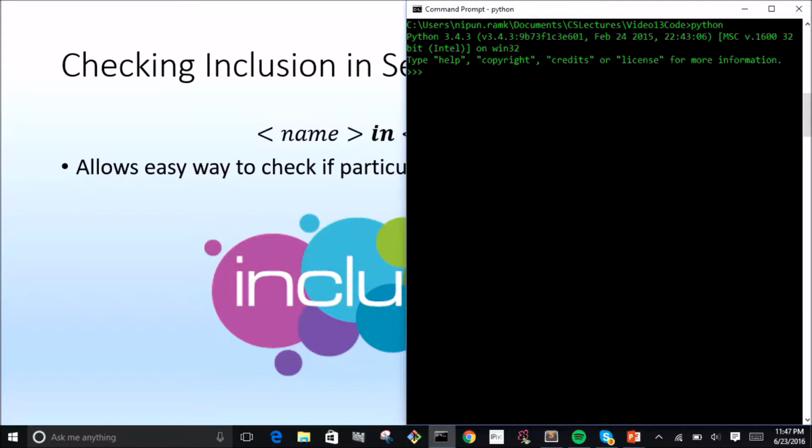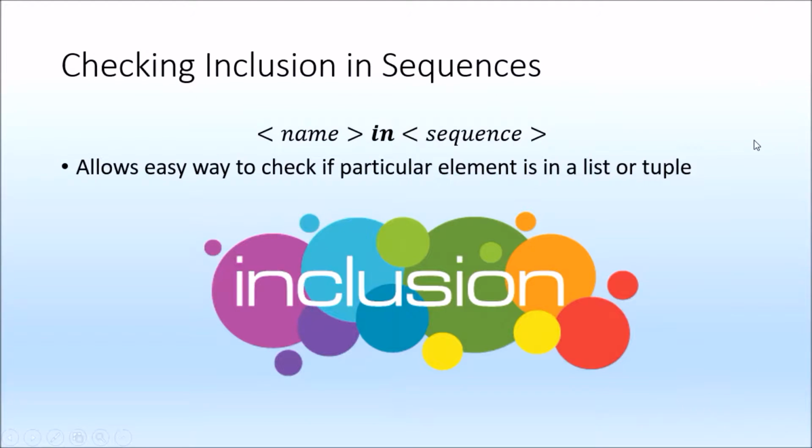I'm going to start up Python. Let's say I have a list 1, 2, 3, and let's say I didn't know that this list had 1, 2, 3 in it, and I just want to check if 1 is in the list. Well, I can just check 1 in the list, and that's true. Do I want to check if 10 is in the list? Obviously that's false, but is 10 not in the list? That would be true. So this is how we use the very simple in operator. I think this is pretty intuitive, and before long you'll get the hang of it.